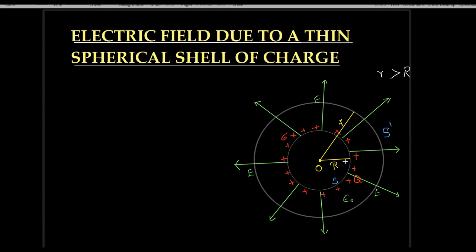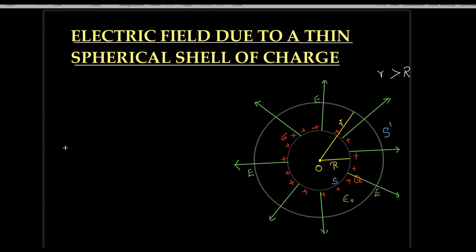Capital R is the radius of the spherical shell of charge and small r is the radius of the Gaussian surface S dashed, which encloses the charge Q which is spread on the spherical shell of charge, and E be the electric field over the Gaussian surface.